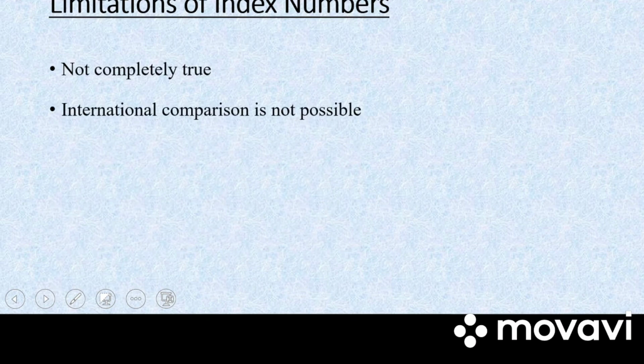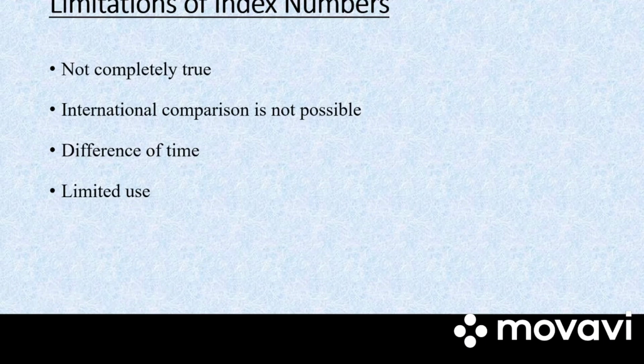Next we have international comparison is not possible. Different countries have different bases for index number, so internationally we cannot compare. Next we have difference of time. With the passage of time, it is difficult to make comparison of index number. With the changing time, man's habits and tastes will also change. So this again is a limitation of index number.